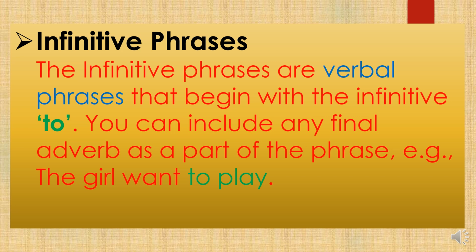See, whenever the word "to" is used, it will always be the infinitive phrase. Wherever the word "to" is used, to read, to play, to sing, it is always the infinitive phrase. For example, if it is written "to eat", it will be the infinitive phrase.